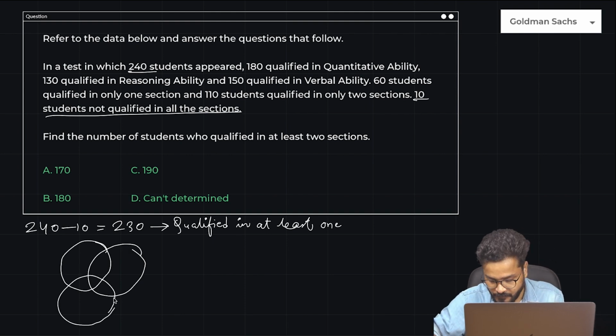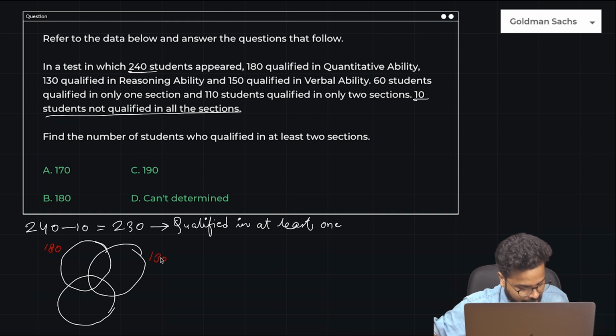Now the next thing is Venn diagram. Here, guys, it is given that 180 qualified in quantitative ability. So let's say this is quants and 180 qualified here. 130 qualified in reasoning ability, and so that means this entire circle is 180. This entire circle is 130 and 150 qualified in verbal ability.